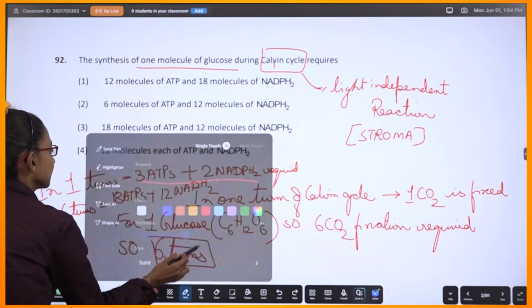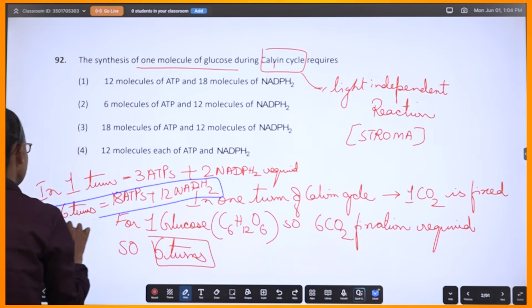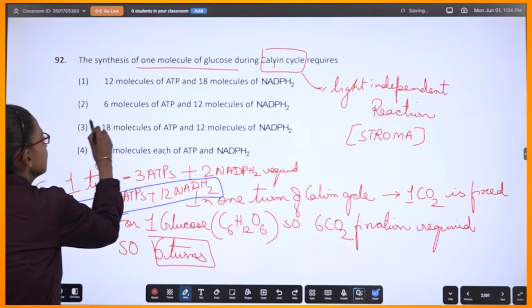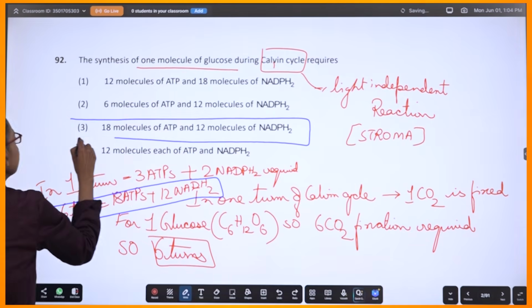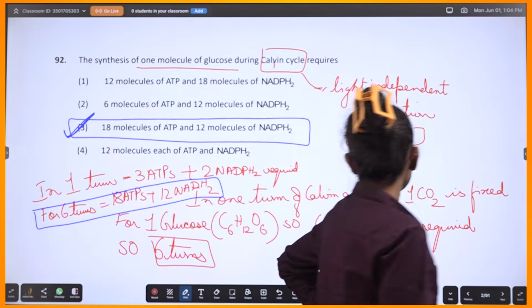Let me underline it with a different color. Do you see that? So 18 molecules of ATP and 12 molecules of NADPH2.